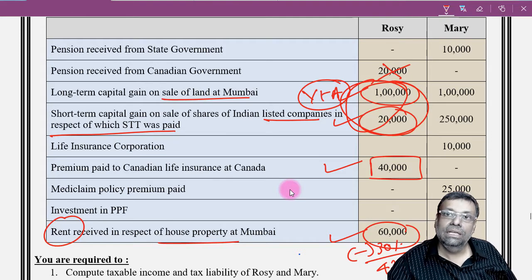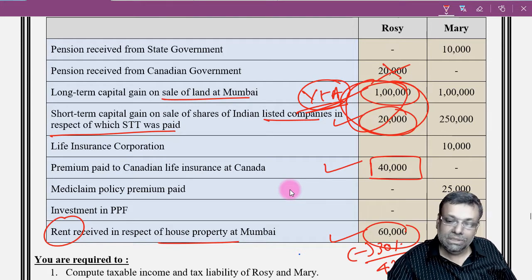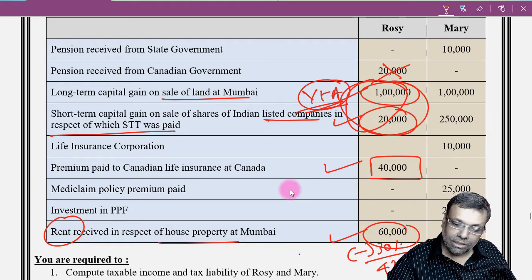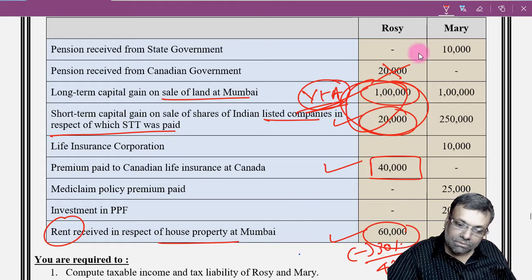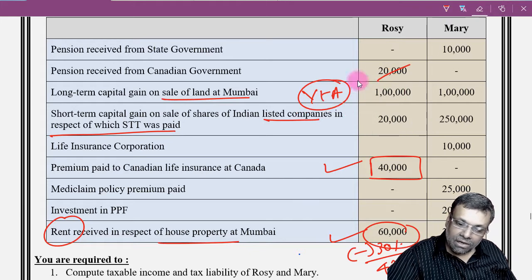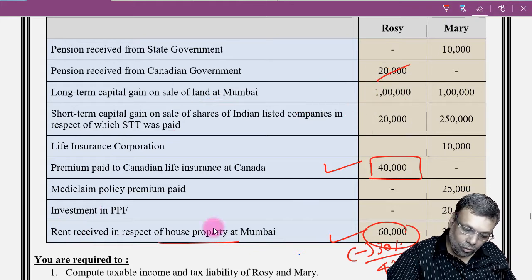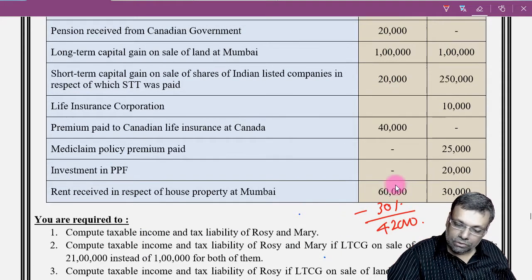So if there is any long-term capital gains, or long-term capital gains with respect to equity shares in stock listed in the stock exchange, and short-term capital gains with respect to listed shares, in these three situations, Chapter 6A deduction in general is not permissible. So the maximum deduction that you can get under Chapter 6A overall will be only 42,000.